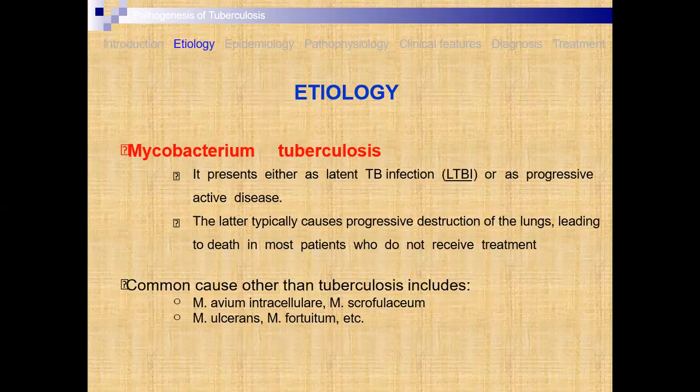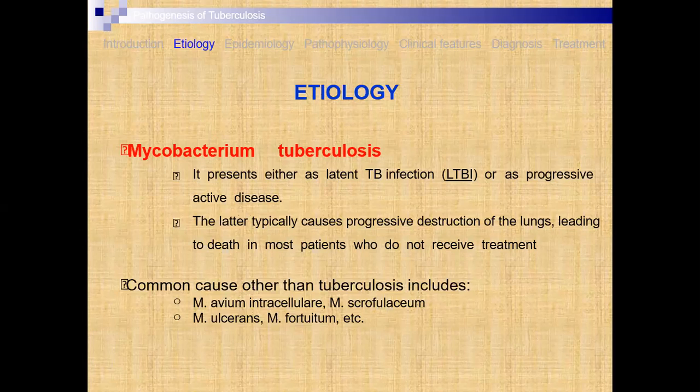The etiology of this is Mycobacterium tuberculosis. It is present either as latent TB infection, that is LTBI, L meaning latent, or as a progressive active disease. Later, typically it causes progressive destruction of the lung. Initially it attacks the lungs, then leads to death, and in most patients who do not receive treatment, death may occur.